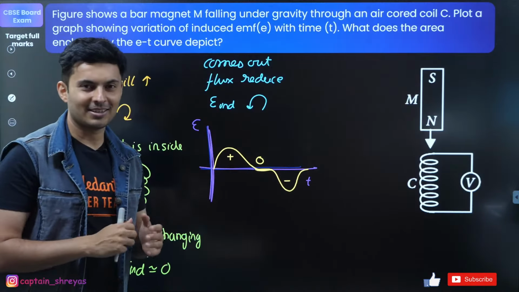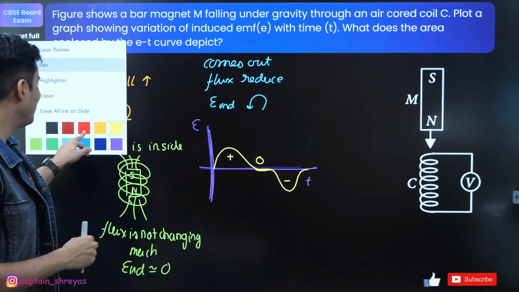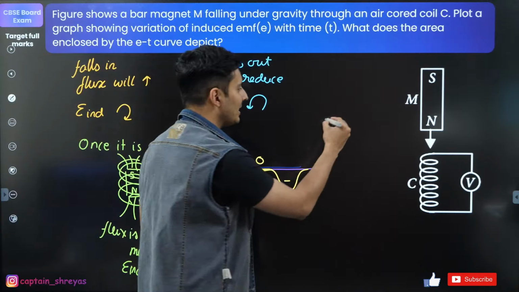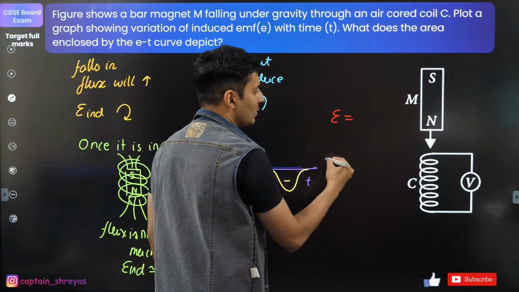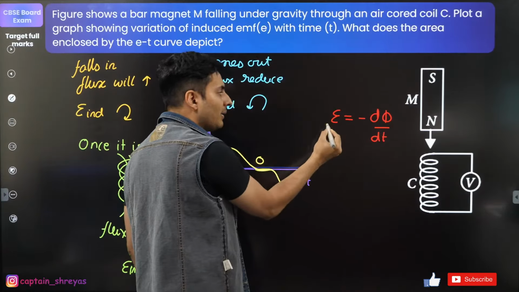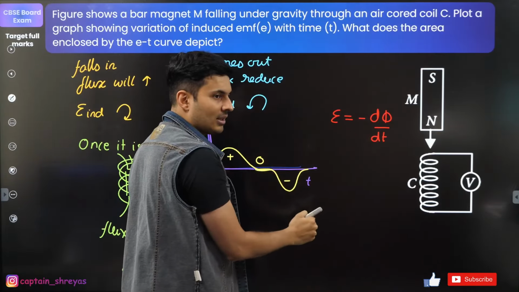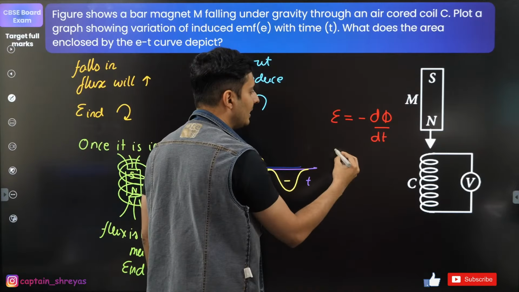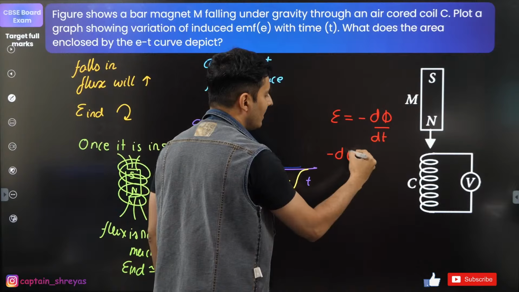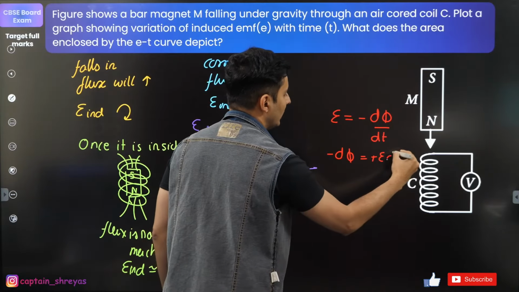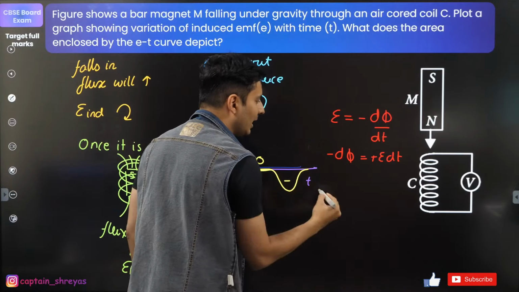It is a very interesting thing. See guys, many people will lose marks here, but if you remember Faraday's law, it is going to be easy. EMF induced is minus d phi by dt, correct? EMF is the derivative of flux with time. So can I not say, by taking dt on the other side, minus d phi is basically plus E into dt. So integrate both sides.